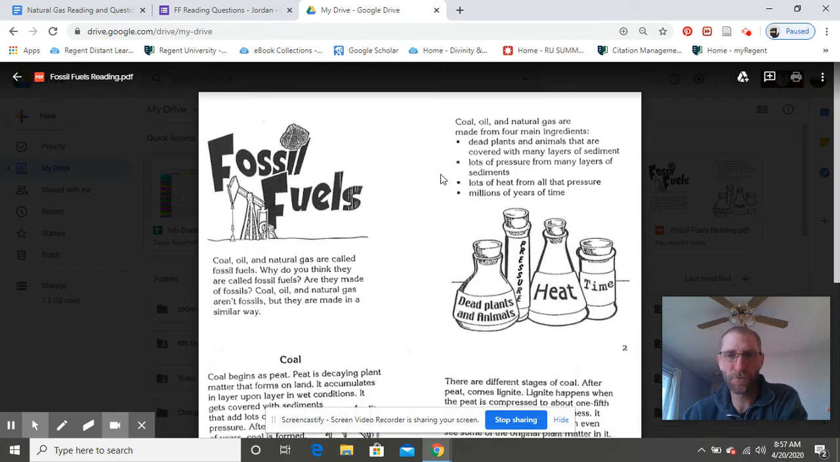All right, so fossil fuels reading. This is mainly about coal, but it does talk about oil and natural gas as well. So coal, oil, and natural gas are called fossil fuels. Why do you think they are called fossil fuels?